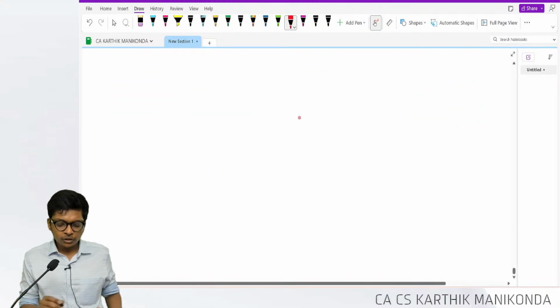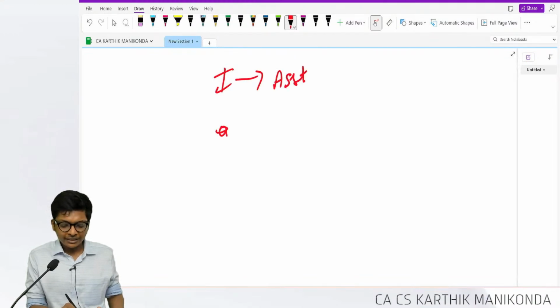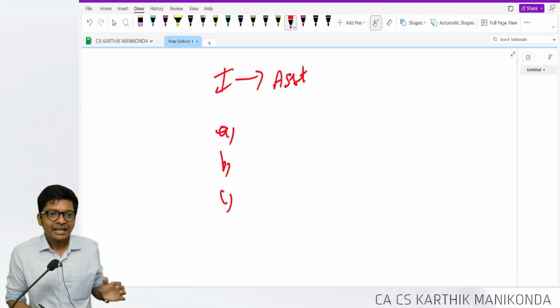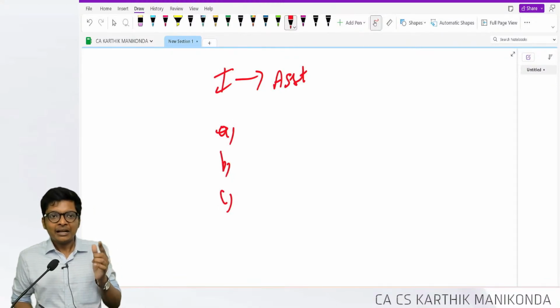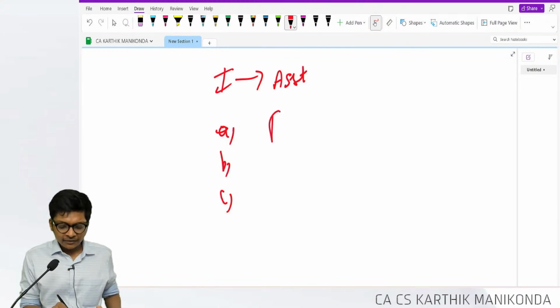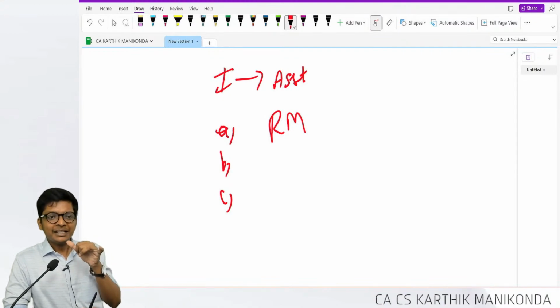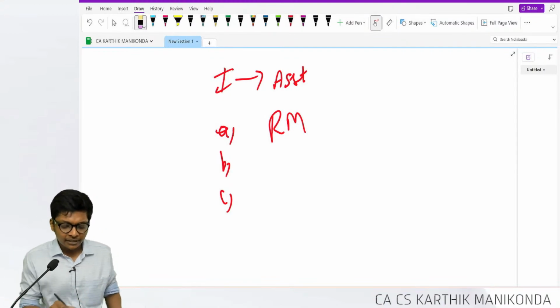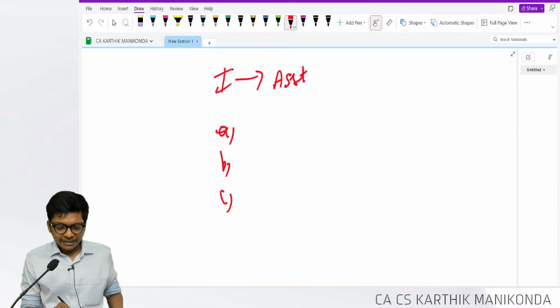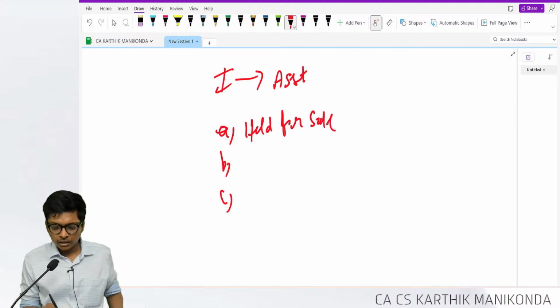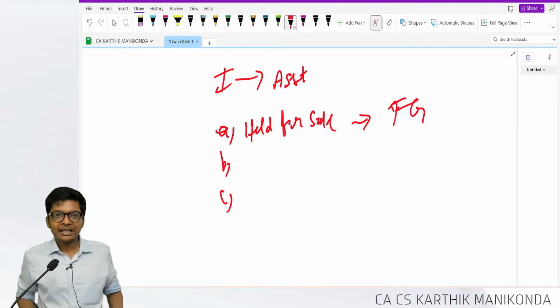Inventory, first to define inventory. Inventory is defined as an asset where they classify into three subpoints. Inventory is an asset held for use in the production process. In other words, it's my raw materials. The definition is inventory is held for sale, finished goods.